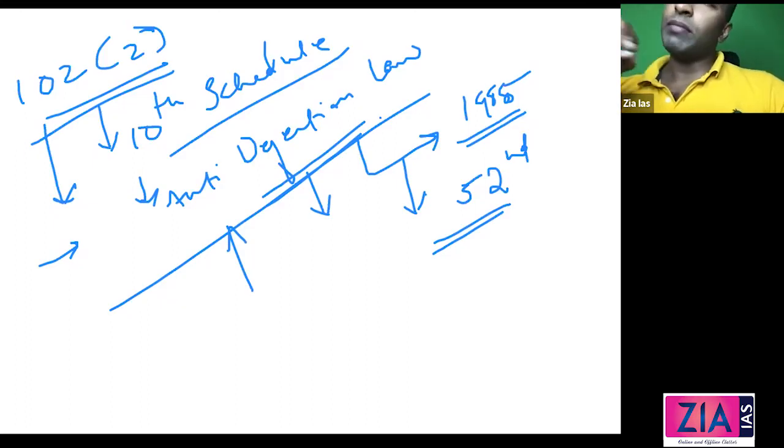Because, guys, what is the main logic here? When people are voting, mostly they will vote for the party rather than the person. So he got into power, or he became an MP, by using the name of the party, by telling the people that I am part of this party, and the people are voting for the party. So if you are changing, that means you are not only cheating the political party, you are also cheating the people.